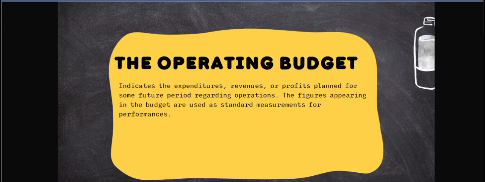Let's proceed to the operating budget. It indicates the expenditures, revenues, or profits planned for some future period regarding operations. The figures appearing in the budget are used as standard measurements for performances.